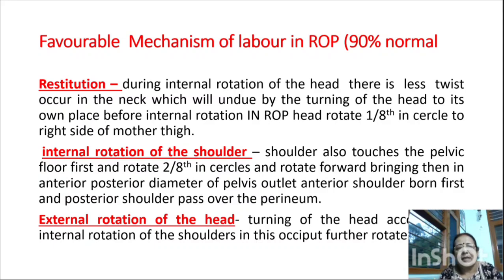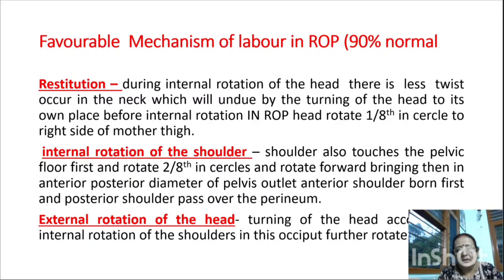The shoulder also touches the pelvic floor first and rotates 2/8 in circle and rotates forward, bringing them into the anterior posterior diameter of the pelvis. Outlet: the anterior shoulder is born first and the posterior shoulder passes over the perineum. So the shoulder will be born.